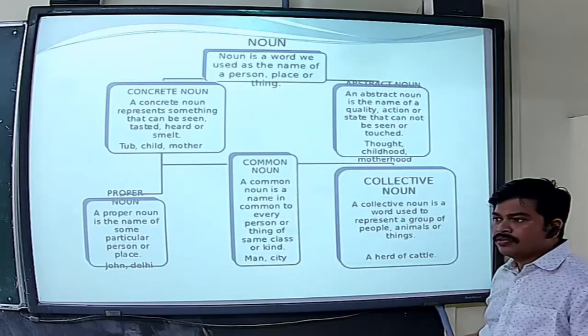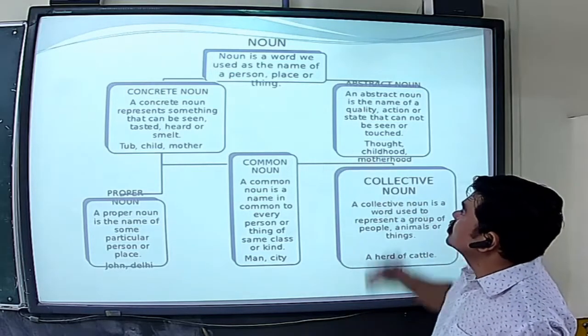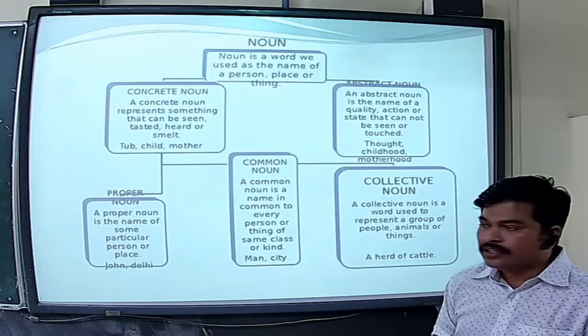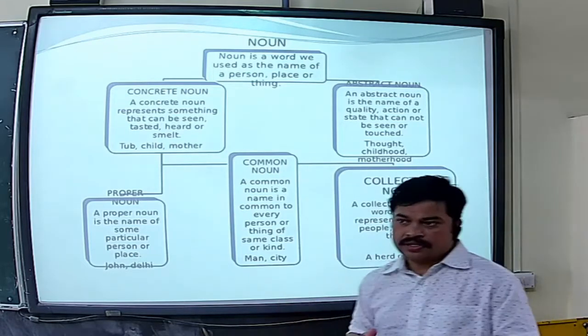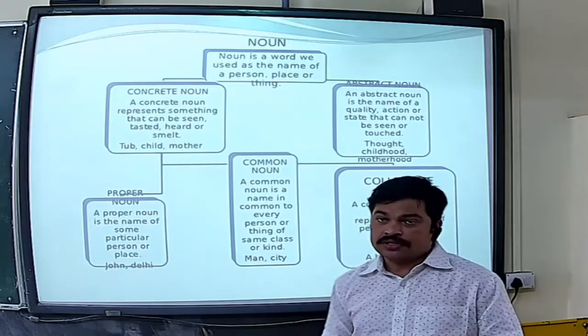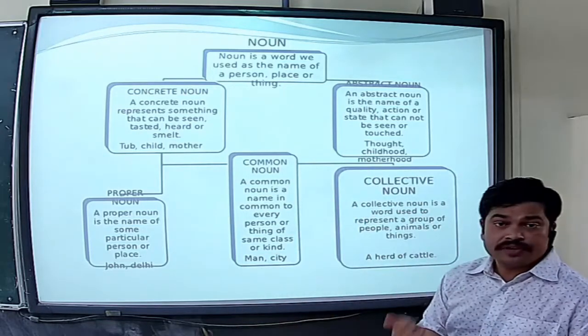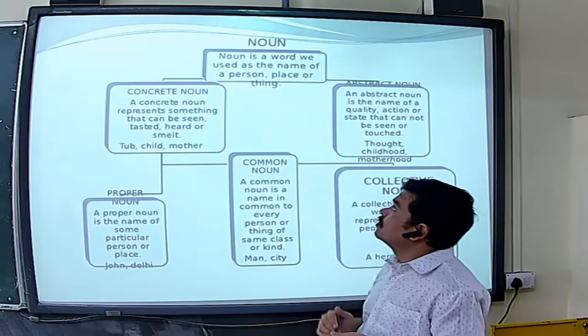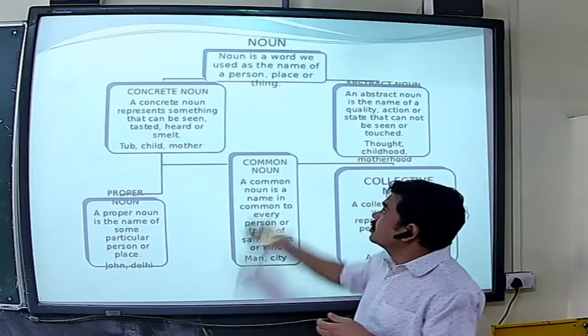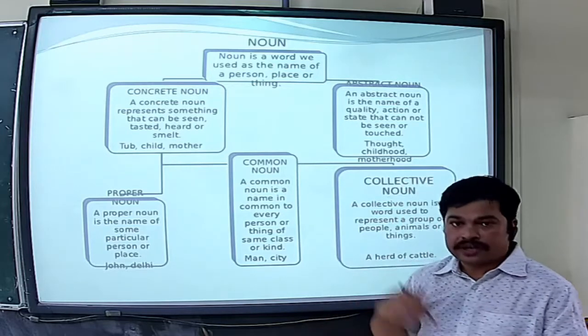We already know the definition of noun. Noun is a word we use as the name of a person, place or thing. See, the definition can be different. Noun is the name of a person, place, animal or a thing. Or, noun is a word we use as the name of a person, place or thing. Okay? So don't think that whatever is written here is the only correct one.